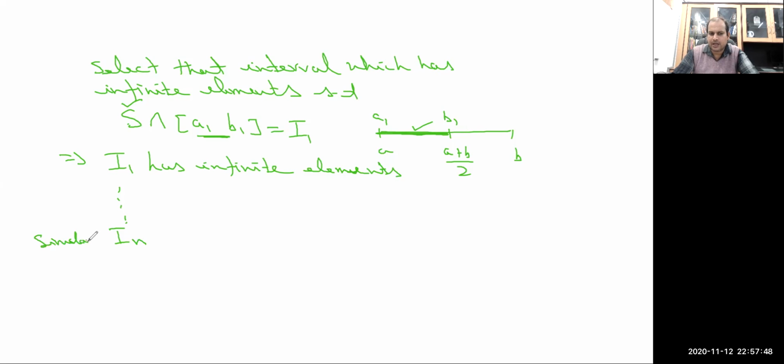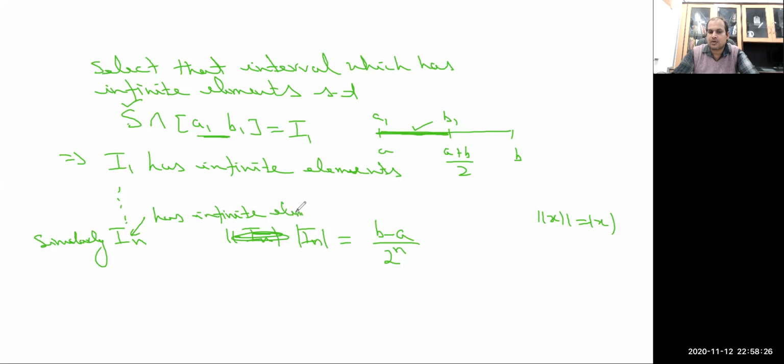At the nth step, one can construct the nth interval, denoted by In. The length of In, whether you write norm of x or mod of x, on R under the usual metric both are the same. So the length of the interval In at the nth step will be (b minus a) by 2 raised to the power n. And again the nth interval In has infinite elements of the set S.